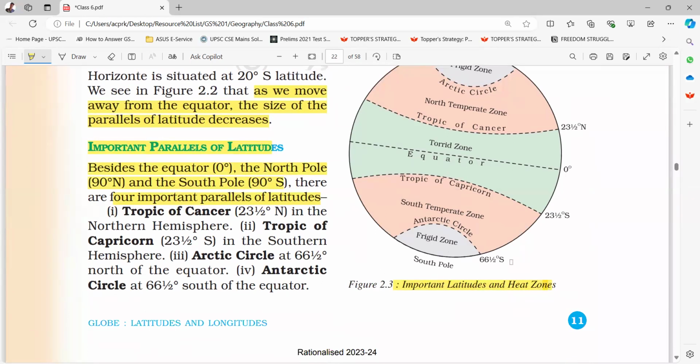66.5° south. First one is the Tropic of Cancer, 23.5° north in the northern hemisphere. Second is the Tropic of Capricorn, 23.5° south in the southern hemisphere. Third is the Arctic Circle at 66.5° north of the equator. Fourth is the Antarctic Circle at 66.5° south of the equator.